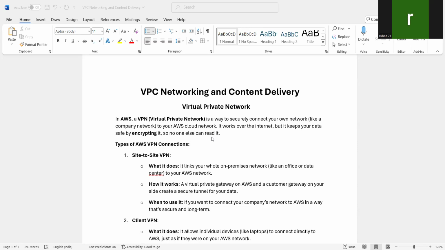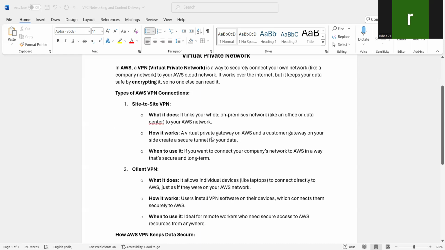Okay. In simple, VPN is a way to connect your on-premise network to AWS cloud network. Okay. Over the internet, it will encrypt the data so that it will be secure. So if we see types of AWS VPN connection, there are two. That is site-to-site VPN and client VPN.